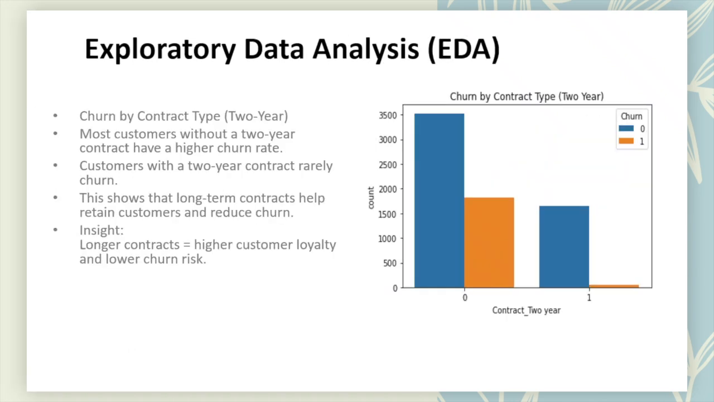So here we analyze churn by contract type, focusing on 2-year contracts. We found that customers without long-term contracts had a much higher churn rate, while those with 2-year contracts rarely churn. This shows that long-term contracts help retain customers and reduce churn. So the insight here is that longer contracts lead to stronger loyalty and lower churn risk.